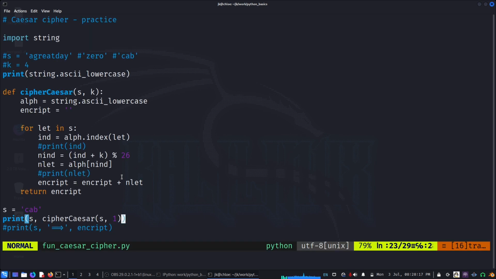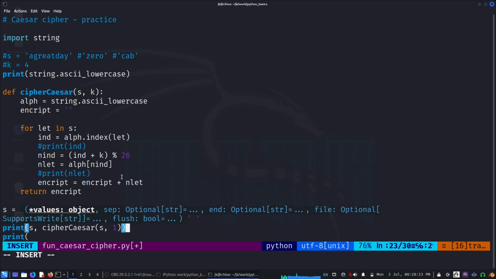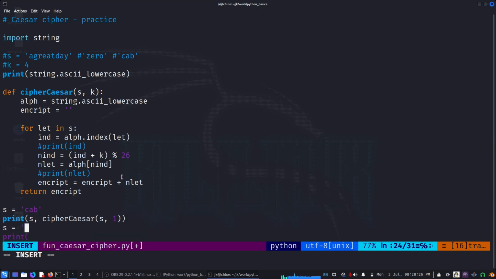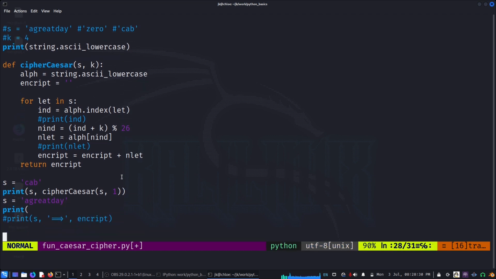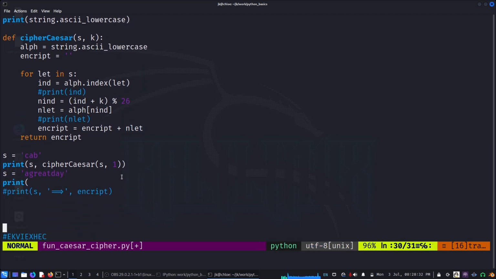We can also test one more time if you want. Print, for example, s equal to a great day. I think this is somewhere here. Yeah, we checked that one last time, I believe.